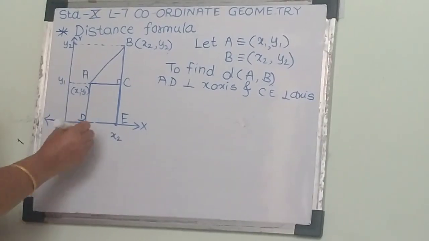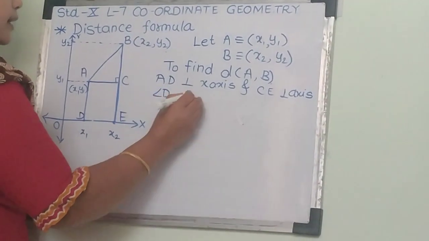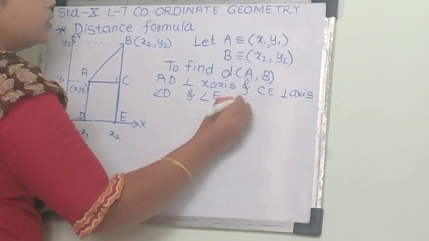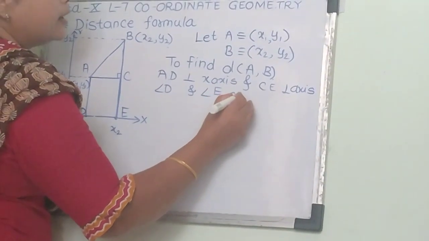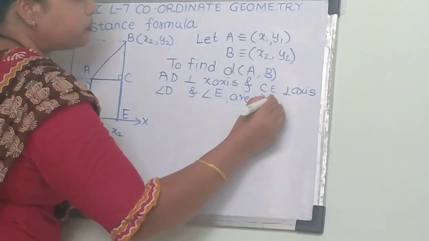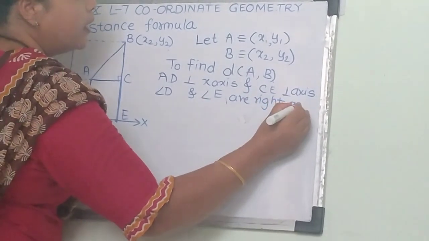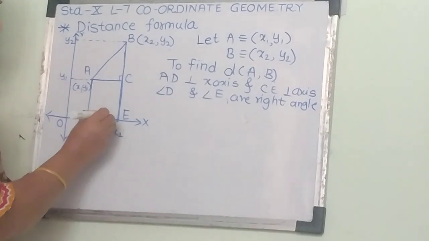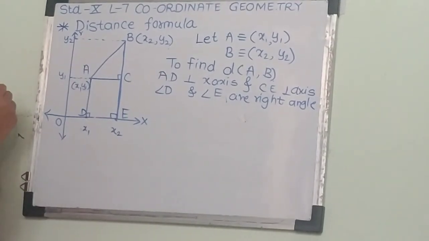So we can write angle D and angle E are equal to a right angle. So here we get both are right angles.